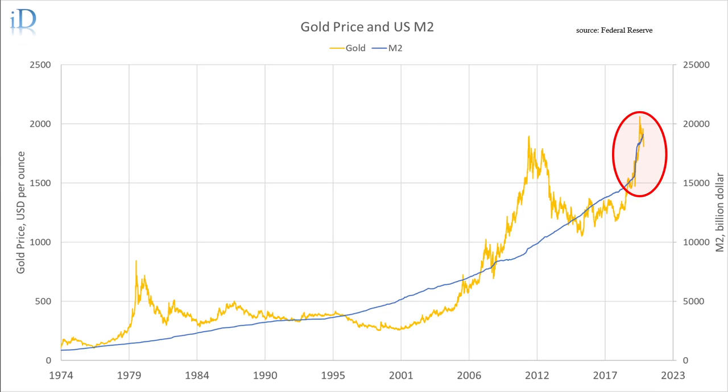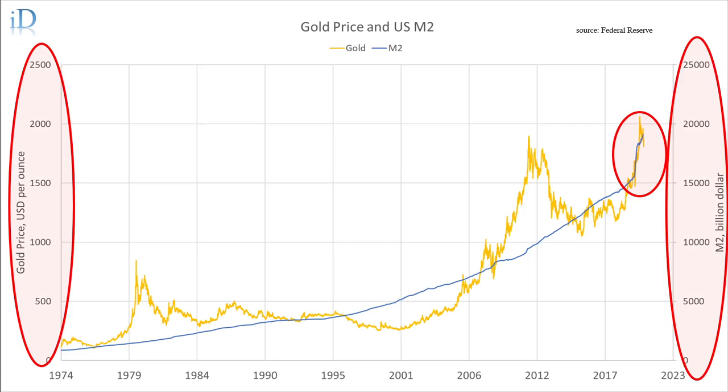One important thing to mention is that in this graph, gold and M2 are on different vertical axes with different scales, which means these two trends can be at a different relative position if the scale is changed. Now let's tweak this M2 supply a little bit, so both M2 and the gold price trend can fit on the same axis.